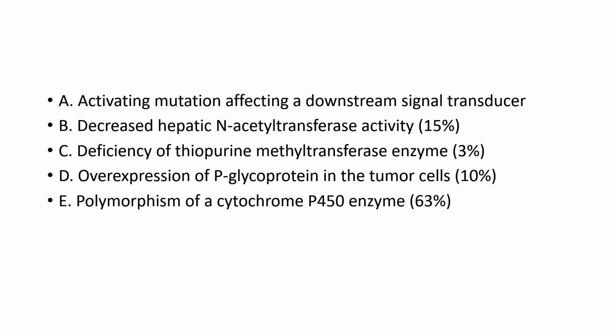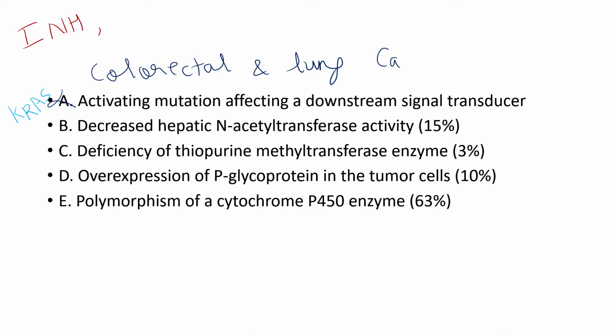The activation of downstream signal transducer proteins such as KRAS leads to activation of transcription factors that promote cell growth. Mutations or any change is associated with the development of colorectal and lung cancer. So this is obviously wrong. Then decreased activity of hepatic N-acetyl transferase results in diminished ability to metabolize drugs such as isoniazid and sulfonamides. The case of option B. So this is also wrong.